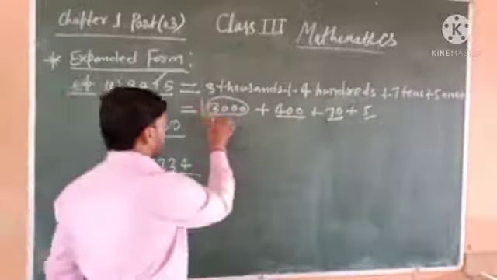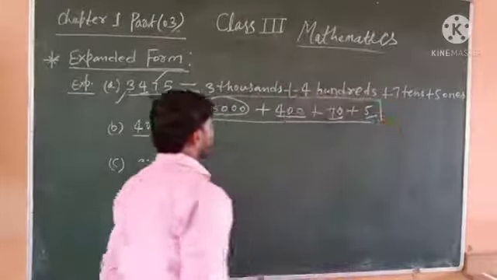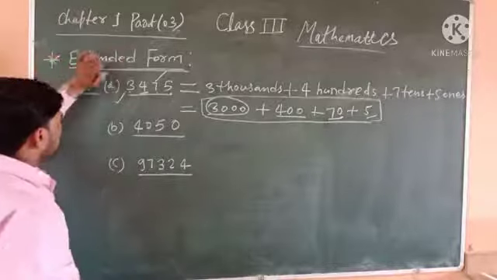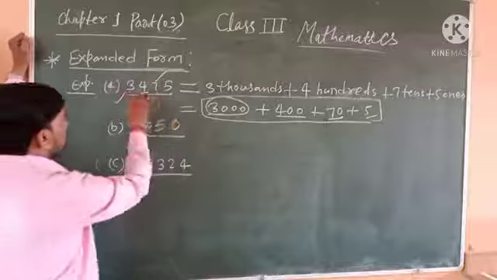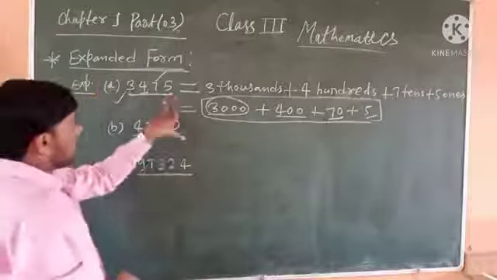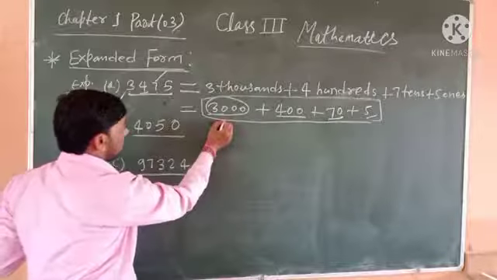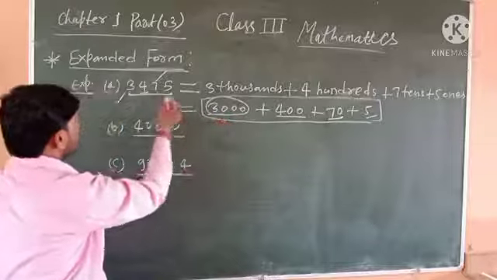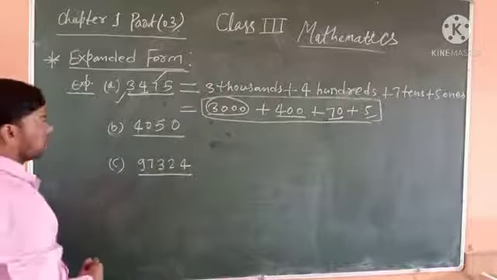And this whole process is addition. So we can define the expanded form: the sum of place values of all digits in the given numeral is called the expanded form.